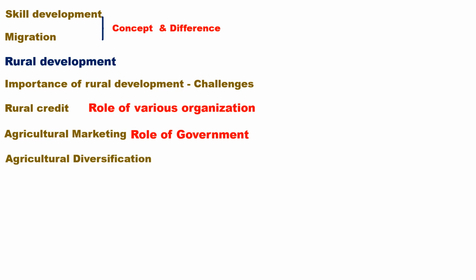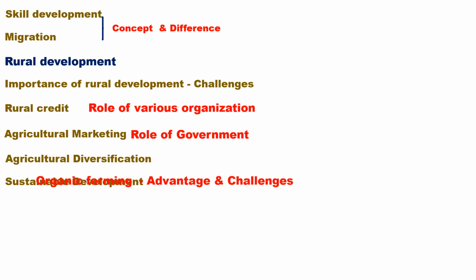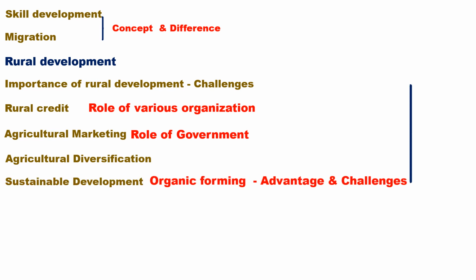So, agriculture: diversification of crop production, diversification of productive activities, sustainable development, organic farming, its advantages and disadvantages. That should be asked concept oriented and data oriented and data trend also.